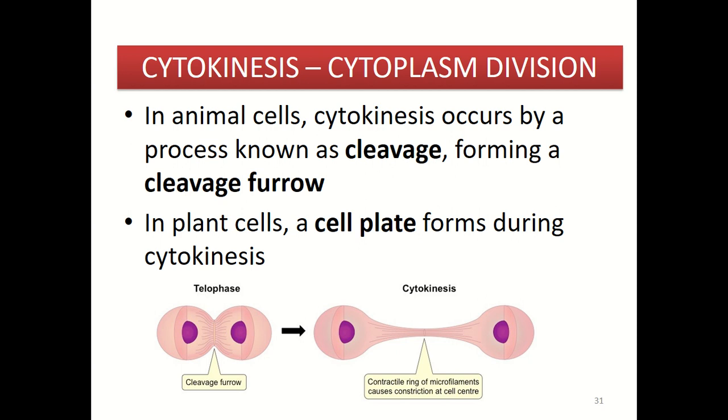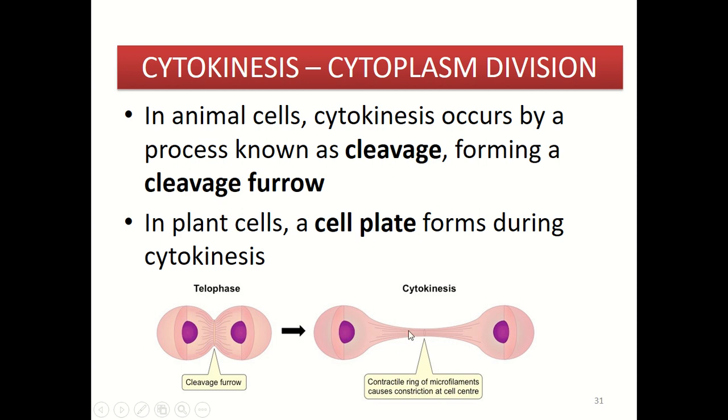Next is cytokinesis, the phase that will complete the mitosis process. Cytokinesis refers to the cytoplasm division. Mitosis refers to the nuclear division. Meanwhile, cytokinesis refers to the cytoplasm division. So in animal cells, cytokinesis occurs by a process known as cleavage, in which they will form a cleavage furrow here that will pinch inward and separate the animal cell into two daughter cells.